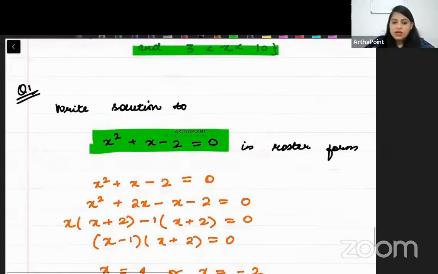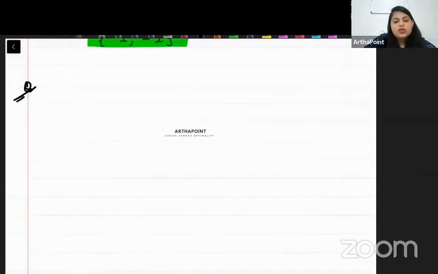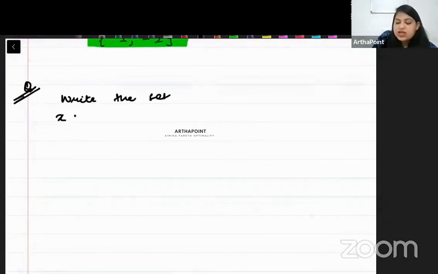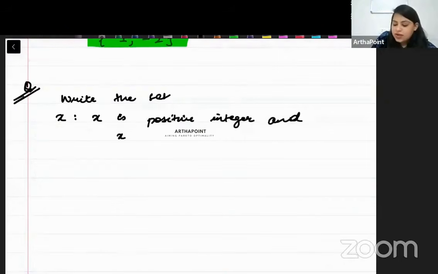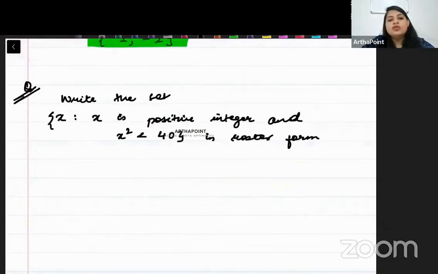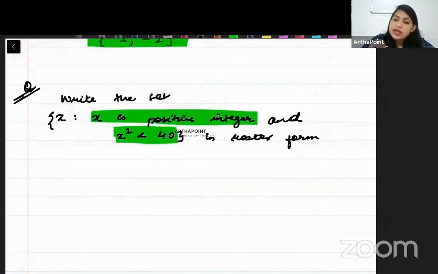This is my answer. Now let me give you one more question, beta. So please write down. Write the set x such that x is a positive integer and x square is less than 40 in roster form. In roster form. Okay, beta? So I want that x square should be less than 40 and x should be a positive integer. Negatives are not to be included in the roster form. So 1 square is 1, so 1 can come.